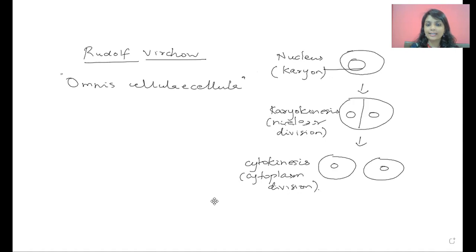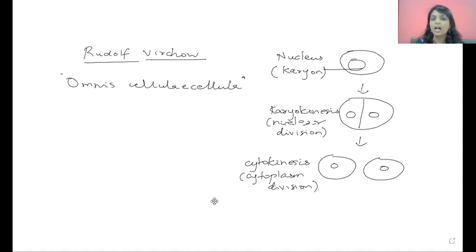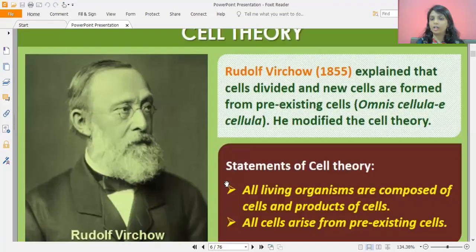So that is the final modern cell theory which was accepted, wherein Rudolf Virchow in the year 1855 explained that cells divide and new cells come from pre-existing cells. Omnis cellula e cellula was the statement by Rudolf Virchow. He modified the cell theory.